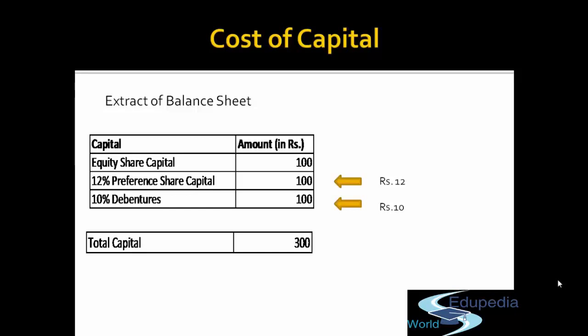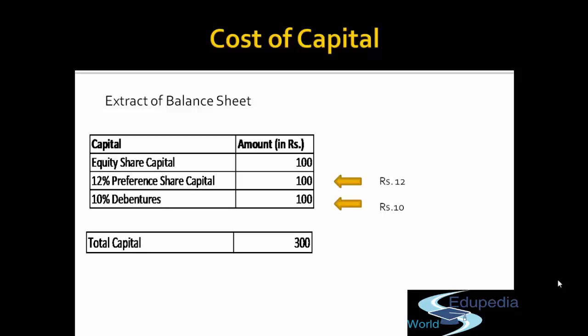No. They are the residual owners of the company. By residual owners, that is only the surplus left after paying off the interest to the debentures and after paying the dividend to the preference share capital. That means they are the riskiest one. So what is the golden rule of financial management? More risk, more return. So the equity share capital will definitely expect more return than the preference share capital and debenture holder.